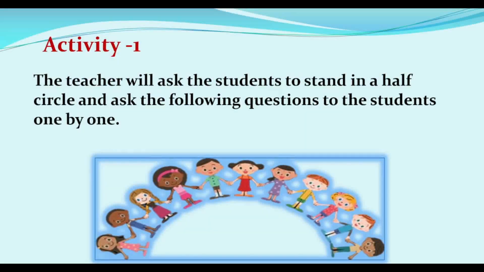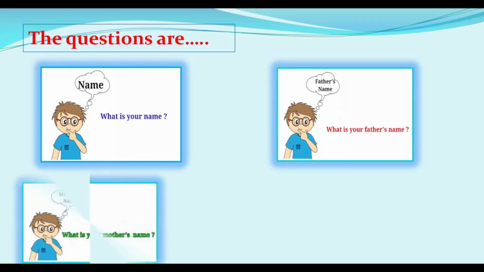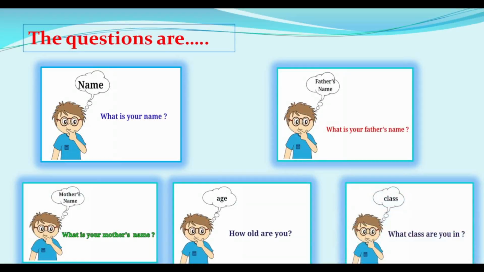Activity 1. The teacher will ask the students to stand in a half circle and ask the following questions to the students one by one. The questions are: What is your name? What is your father's name? What is your mother's name? How old are you? What class are you in?